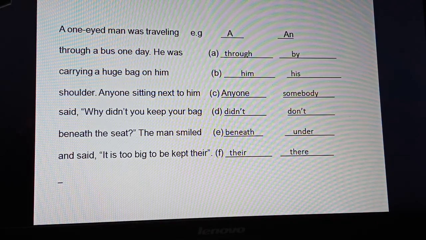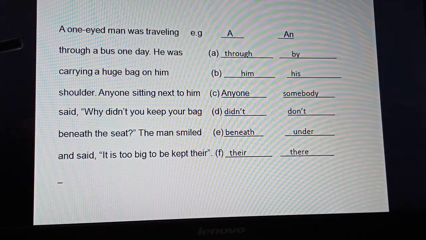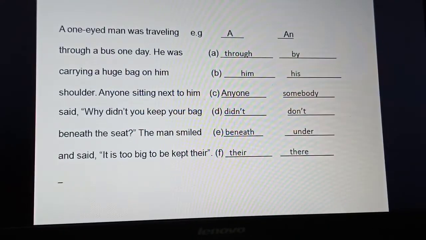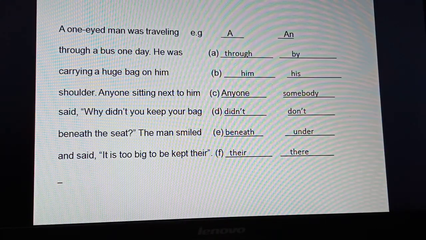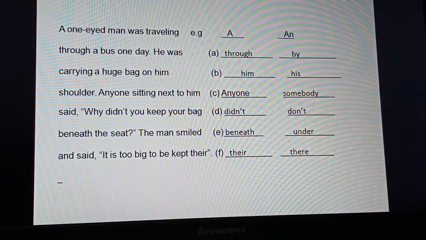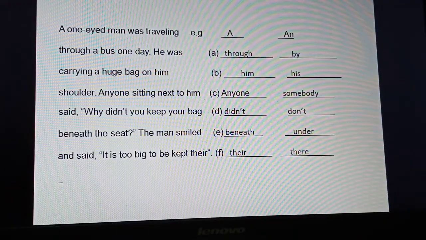A one-eyed man was traveling through a bus one day. He was carrying a huge bag on his shoulder. Anyone sitting next to him said, why didn't you keep your bag beneath the seat? The man smiled and said, it is too big to be kept there. You see here, one example is given.